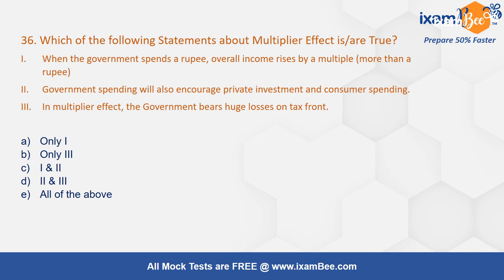Which of the following statements about the multiplier effect are true? Multiplier effect: when the government spends a rupee, overall income rises by a multiple of more than a rupee. Yeah. Government spending will also encourage private investment and consumer spending. In multiplier effect, the government bears huge losses on the tax front.